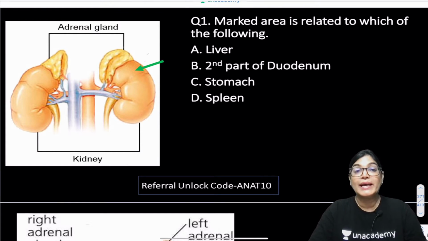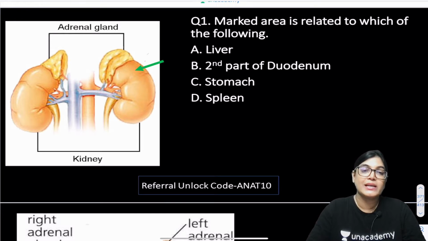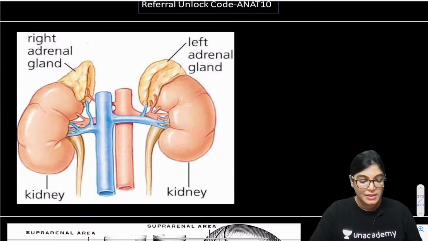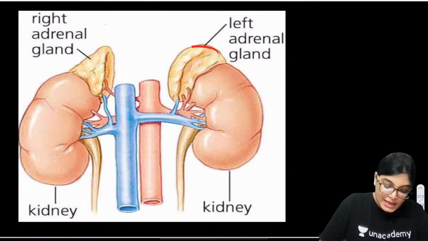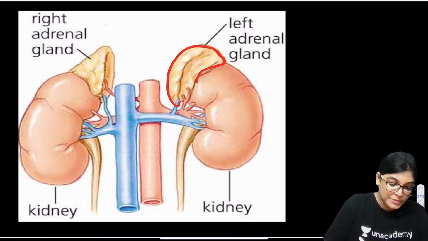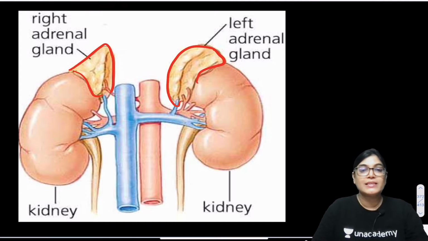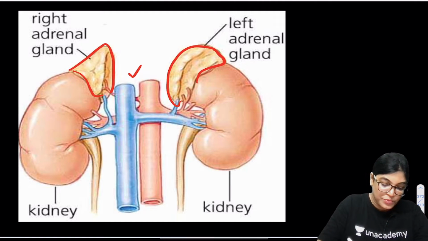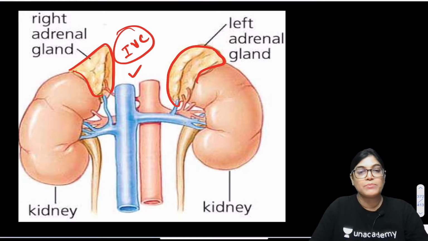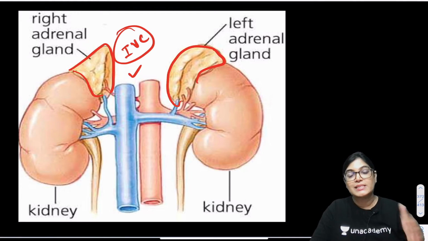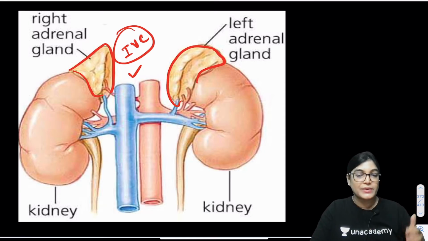For solving this MCQ, the hint provided is that this diagram is not only showing the kidney, but also the suprarenal glands. By the shape of the suprarenal glands and the inferior vena cava location, we can know which is the right and the left kidney. Here the question is targeted onto the left kidney anterior surface. In the same diagram, the semilunar shape is the left kidney, and the triangular cap-like shape is the right suprarenal gland, which sits over the right and left kidney respectively. Also, the inferior vena cava lies closer to the right kidney as compared to the left kidney. So these are the hints we can use in identifying the right and left kidney.